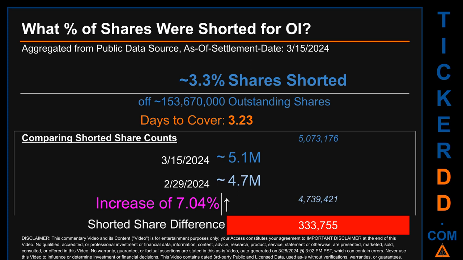When I compare the current 2-week period data snapshot against the previous period, ending in settlement date February 29, 2024, I find that the current snapshot had roughly 333.8 thousand more shares shorted. This means that, compared to the previous snapshot, the current snapshot has an increase of 7.04% of shorted shares.